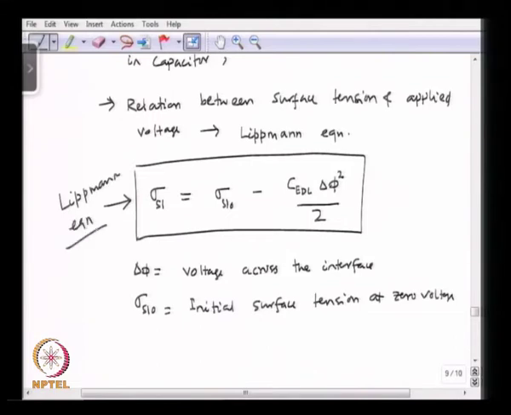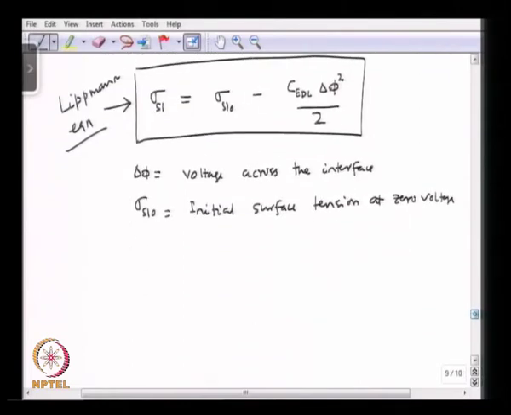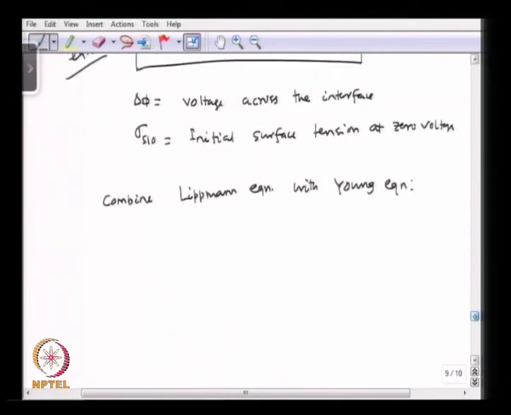Now, let us combine this Lippmann equation with the Young equation that we studied in capillary flows. The Young equation said that cos theta is going to be sigma solid gas minus sigma solid liquid divided by sigma liquid gas.